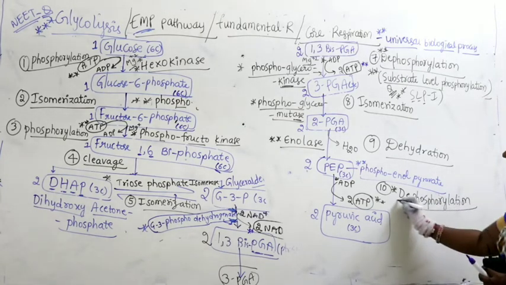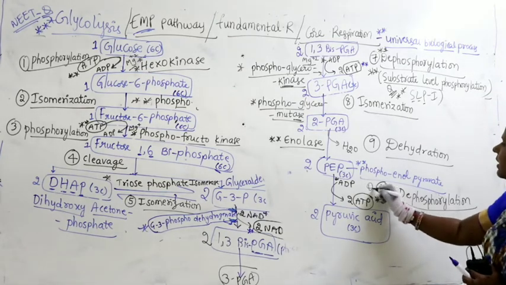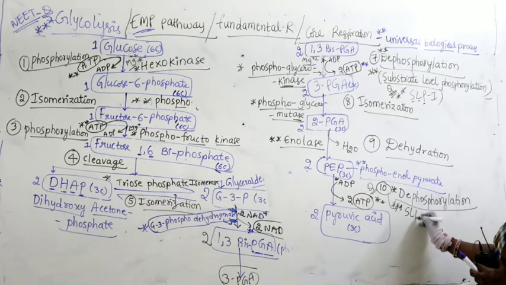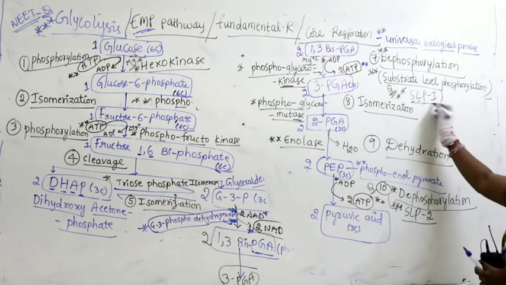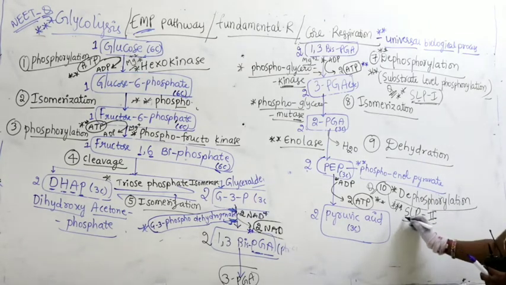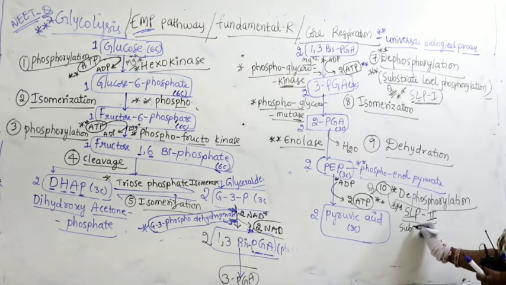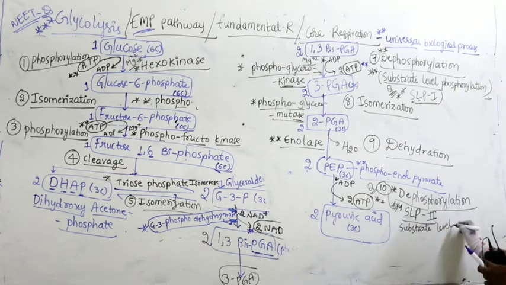So remember, this step is also very important. Question will come. Why? Because this is called SLP2. What is SLP2? SLP1 is this. So let us take this is SLP2. What is SLP? Substrate level phosphorylation.